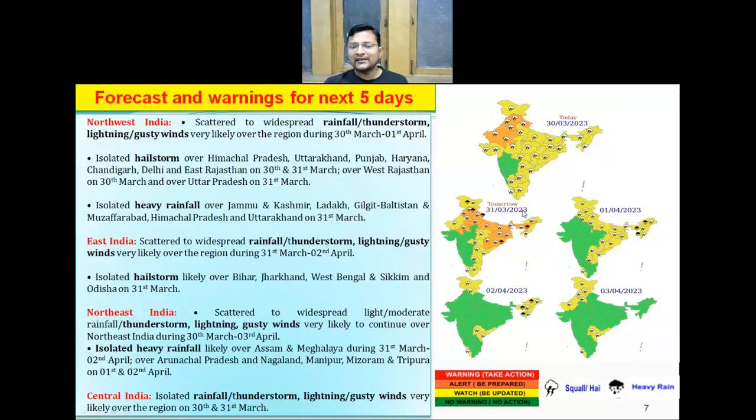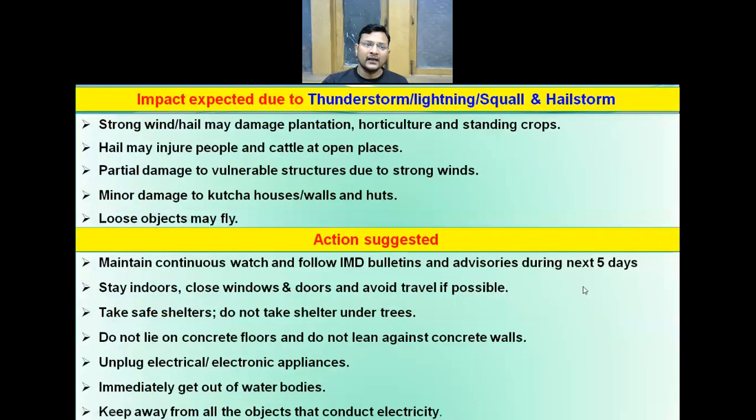From 1st of April, there will be a gradual reduction in rainfall activity over the country. So we have given the yellow color warning, and on 2nd and 3rd of April, there will not be any significant weather over many parts of central India, East India, and West India. So we have given no weather warning over central India, East India, and West India, and many parts of South Peninsular India.